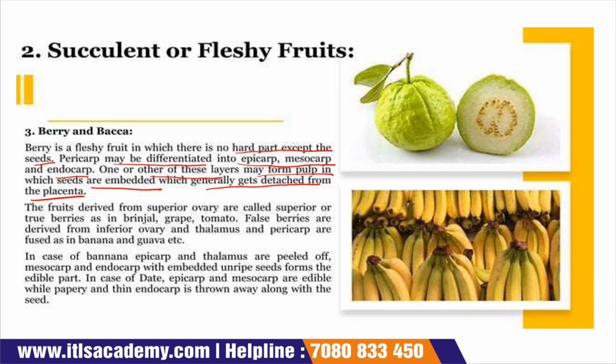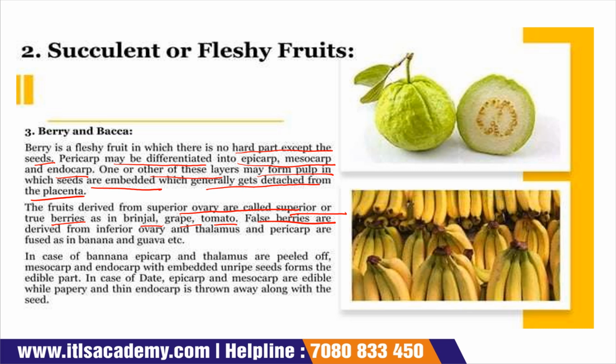Epicarp, mesocarp and endocarp. The fruits derived from a superior ovary are called superior or true berries, like brinjal, grape, tomato. False berries are derived from an inferior ovary, where thalamus and pericarp are fused, as in banana and guava.